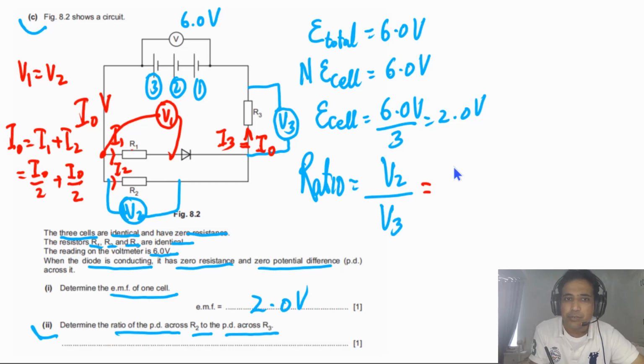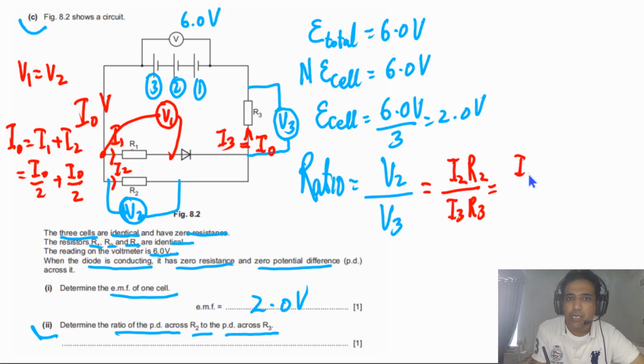Now we can write V2 equal to I2 times R, where resistance is the same. If you want, you can also write R2, divided by I3 times R3.